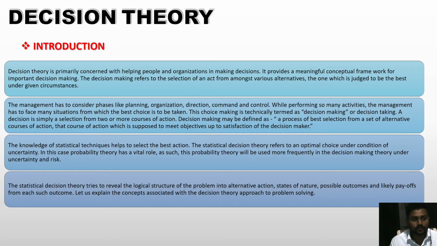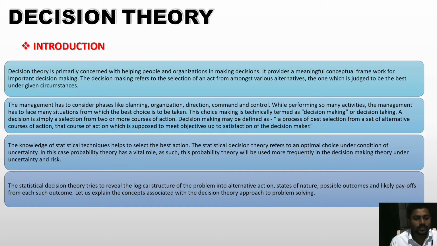First, start with the introduction. Decision theory is primarily concerned with helping people and organizations in making decisions. It provides a meaningful conceptual framework for important decision making. Decision making refers to the selection of an act from among various alternatives, the one which is judged to be the best under given circumstances.